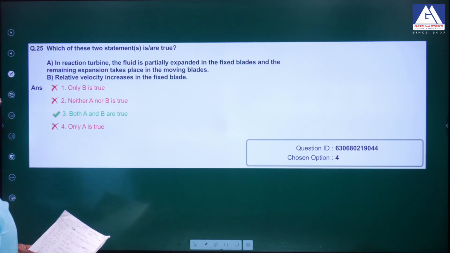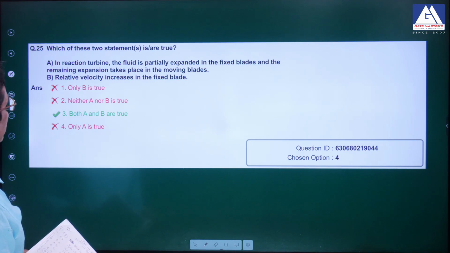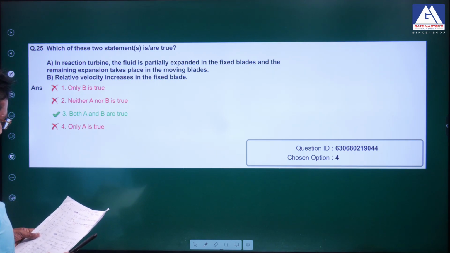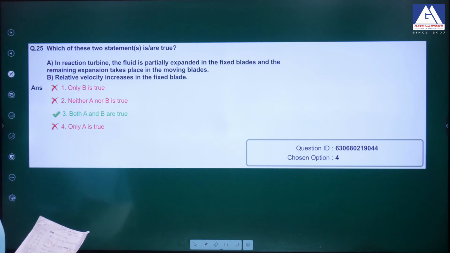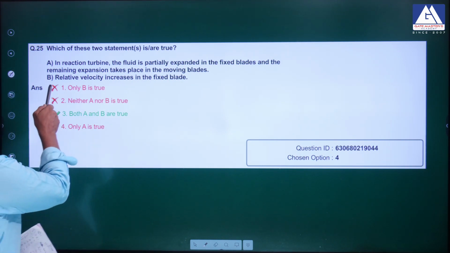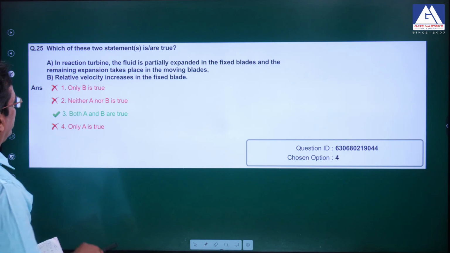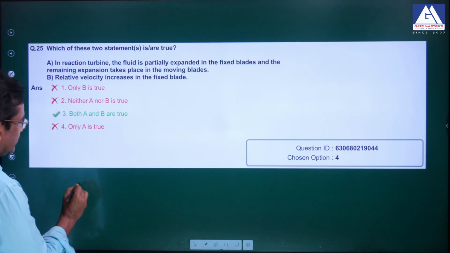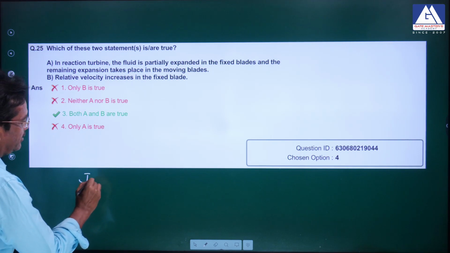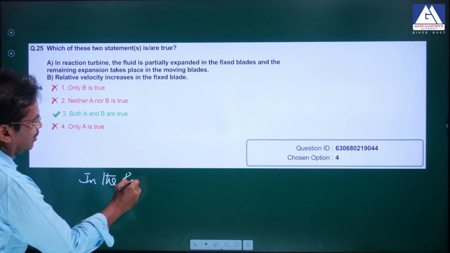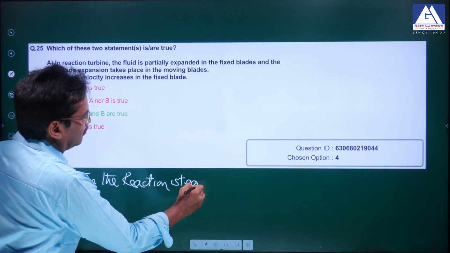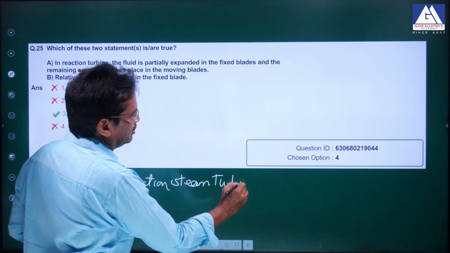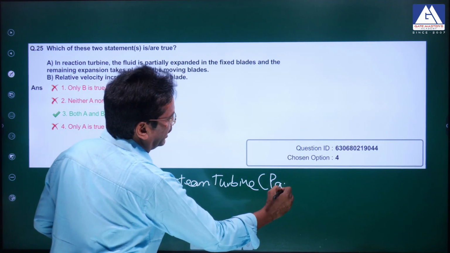Which of these two statements is true? In reaction turbines, fluid is partially expanded in the fixed blades and the remaining expansion takes place in the moving blades. That is correct. But the relative velocity increases in the fixed blades. That is wrong. You see, in the reaction steam turbine, the best example is the Parsons turbine.